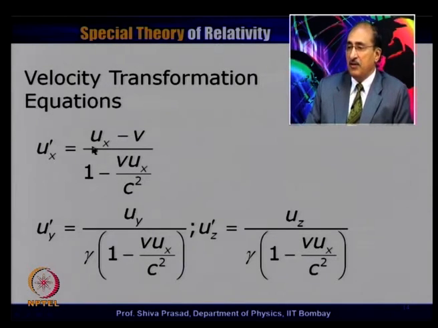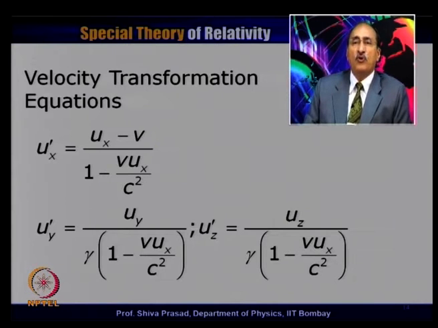So, just to remember, u x prime is equal to u x minus v was the classical transformation. What has happened after inclusion of the Lorentz transformation is that this quantity gets divided by 1 minus v u x by c square. u y prime is equal to u y was the classical transformation. Here what is happening is that we are getting gamma, and this whole quantity is divided by gamma multiplied by the same quantity 1 minus v u x by c square. u z prime is u z divided by gamma into the same quantity 1 minus v u x by c square. So, this is what we call the relativistic velocity transformation.